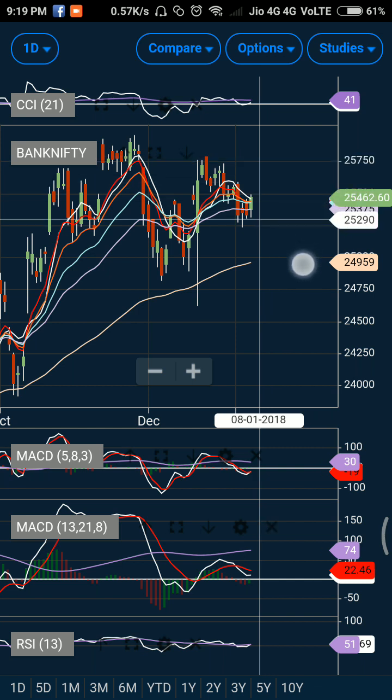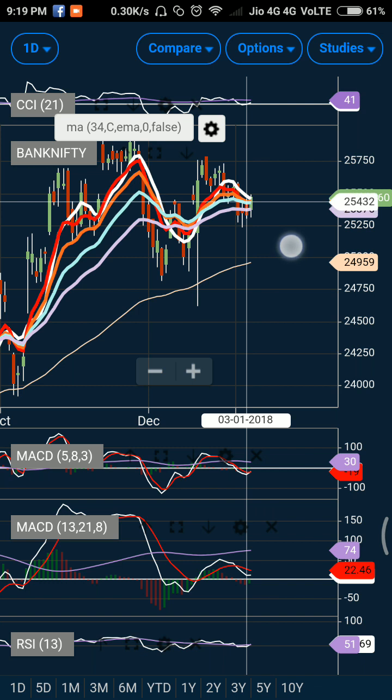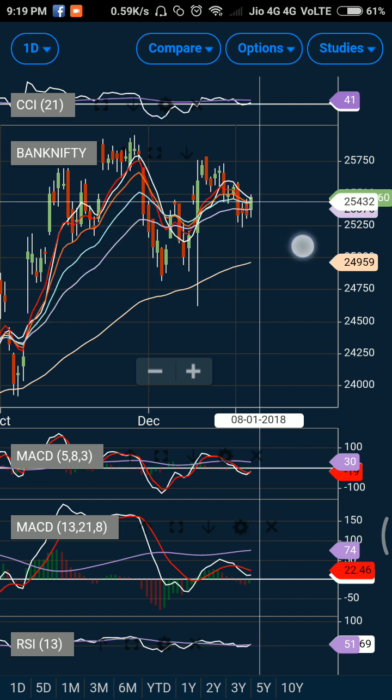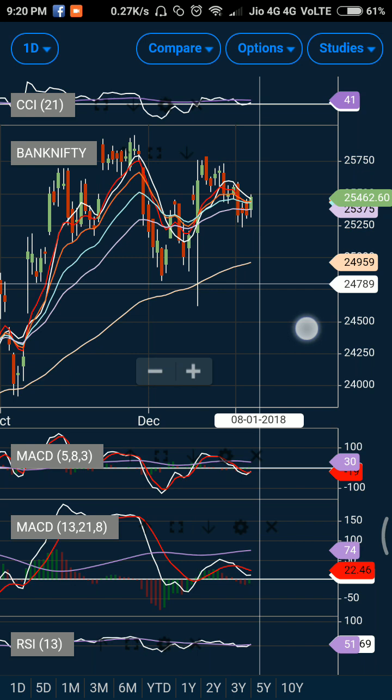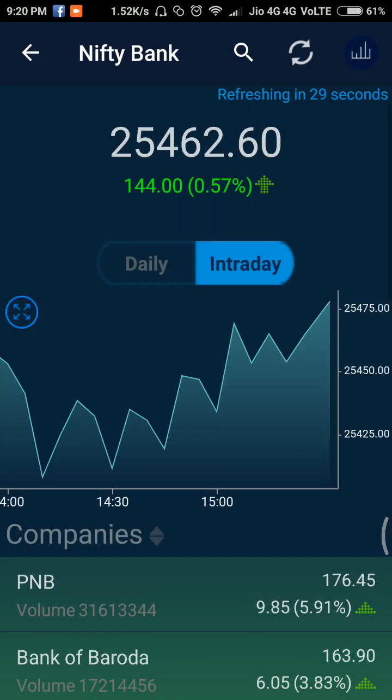On the lower side, there will be a good sort of support. 25,290 will act as a good sort of support. Apart from that, if you see a bullish crossover formation, you can definitely expect a low level of average will also act as a strong support for the market. So all in all, everything looks good and the market should open green tomorrow. So that was my analysis for the Bank Nifty.